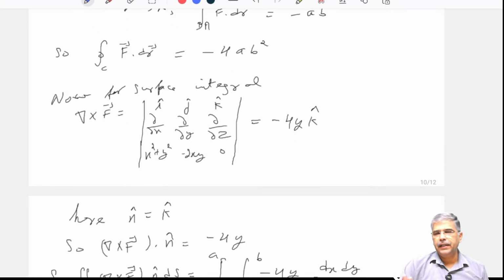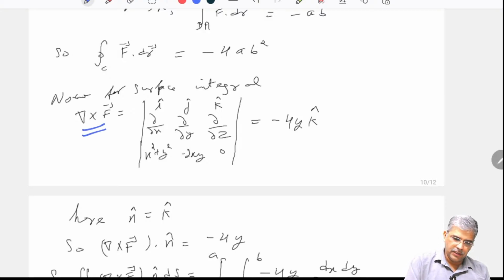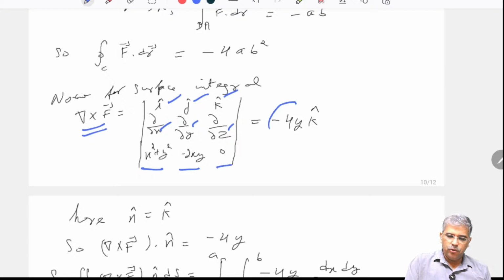So there I need three things. First of all curl, then n cap, and then the surface integral. So first and foremost thing is the curl. So i, j, k, del by del x, del by del y, del by del z, and the three components of F: x square plus y square first, minus 2xy, then 0. Evaluating it out, it will turn out to be minus 4y k cap.